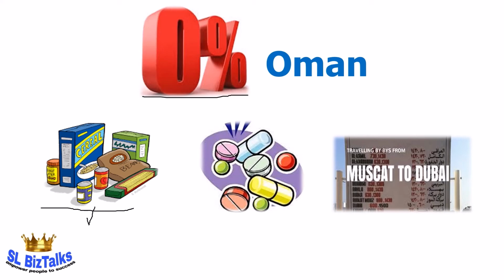There is no particular list of which food items will apply VAT and which items will not apply VAT. Generally, basically, FMCGs may not apply VAT. This list will be decided by the particular authority. Basically, we can assume FMCGs will not apply VAT.